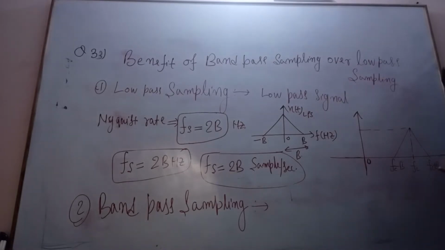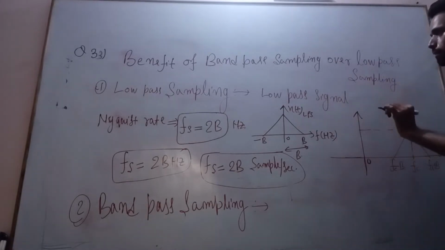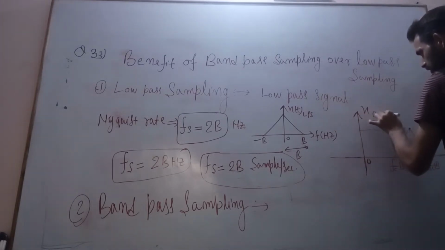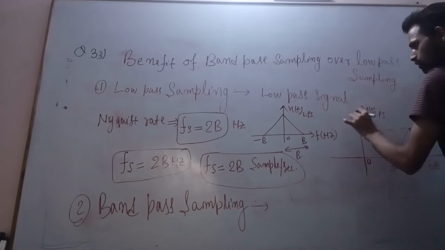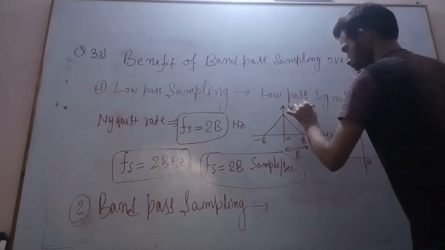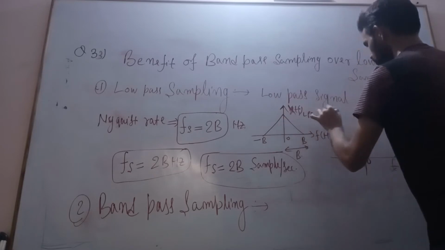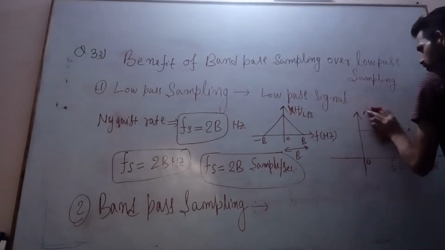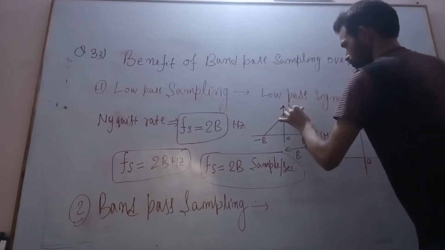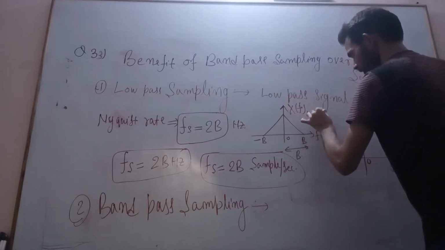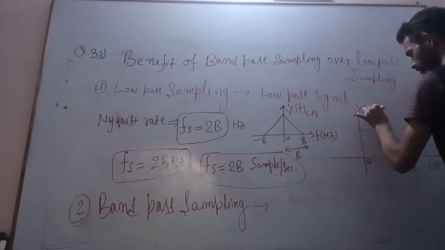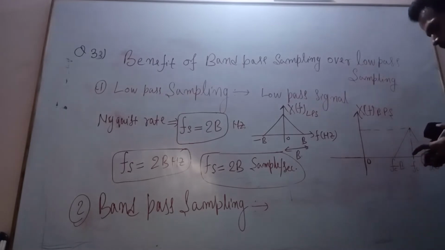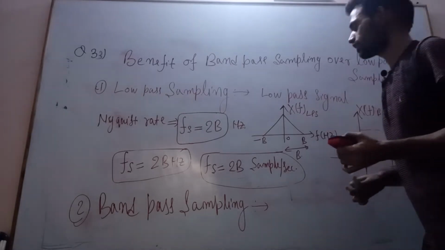So this is f hertz, and this is my band pass signal. Let us say this is my x of t, and this is my x of f spectrum. This is x of f for the low pass signal, and this is x of f for the band pass signal. Now we are going to see what benefit we get.